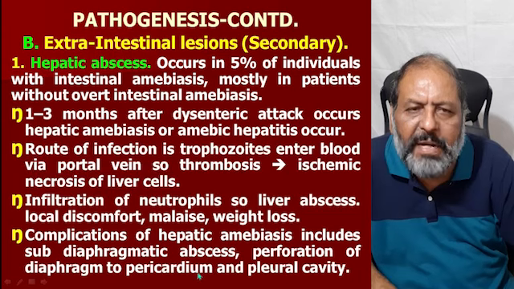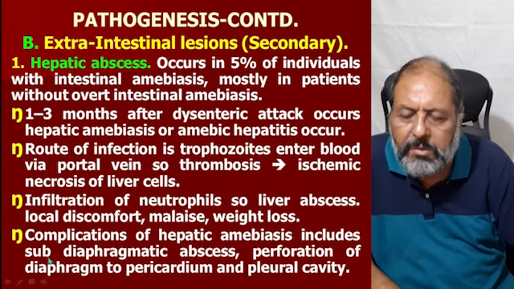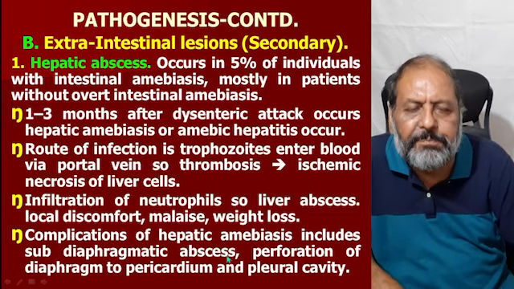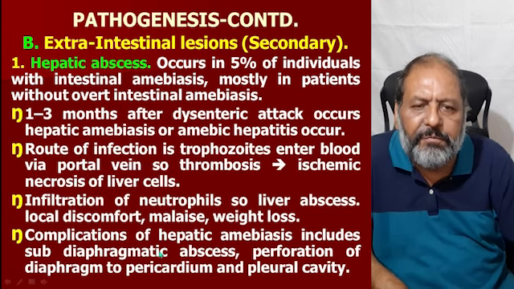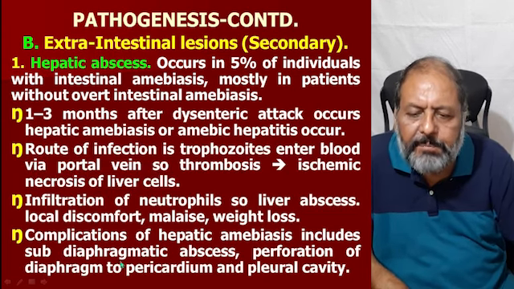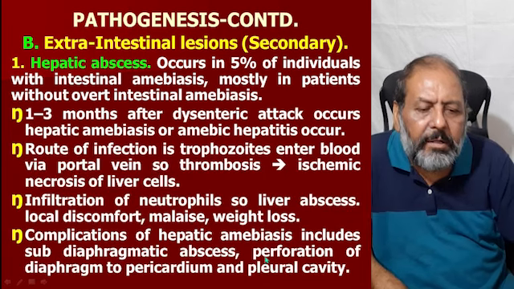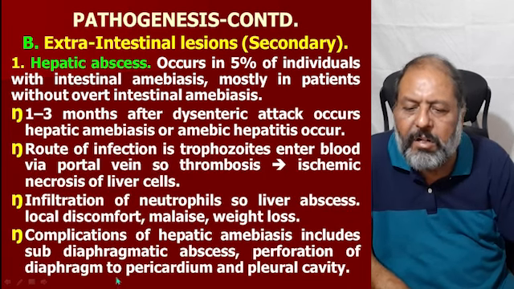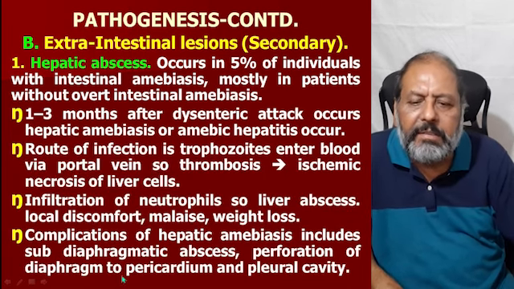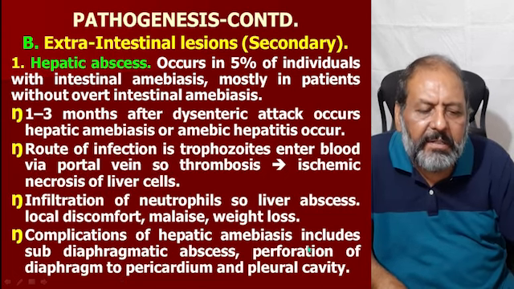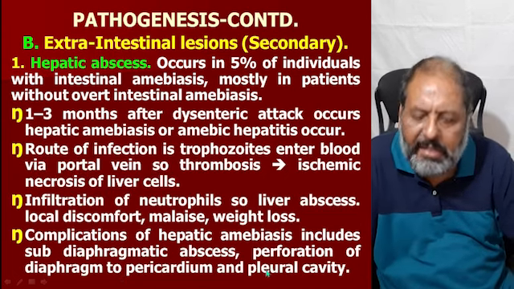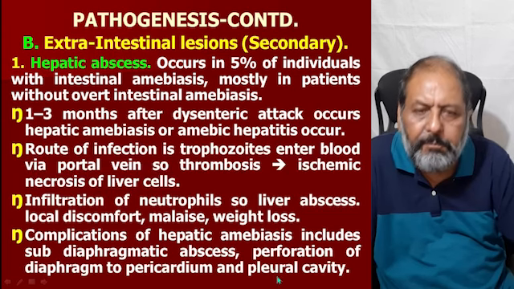Complications of hepatic amebiasis include subdiaphragmatic abscess, because the liver is lying below the diaphragm. Or it can be the perforation of the diaphragm, so the lesion can go upward to the pericardium and to the pleural cavity to cause problems.